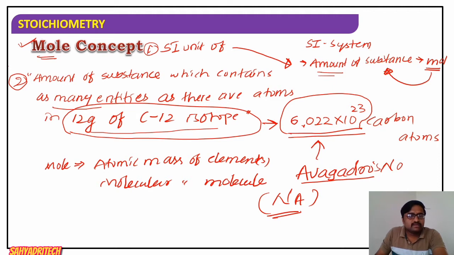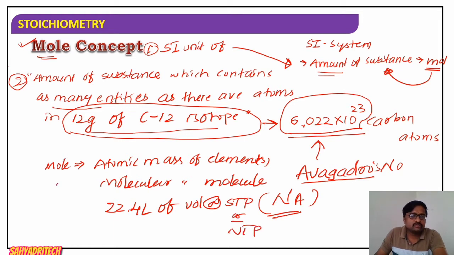And 22.4 liters of volume at STP, or NTP, also represents a mole. So for gaseous species, 22.4 liters of volume at STP corresponds to 1 mole of a gas.